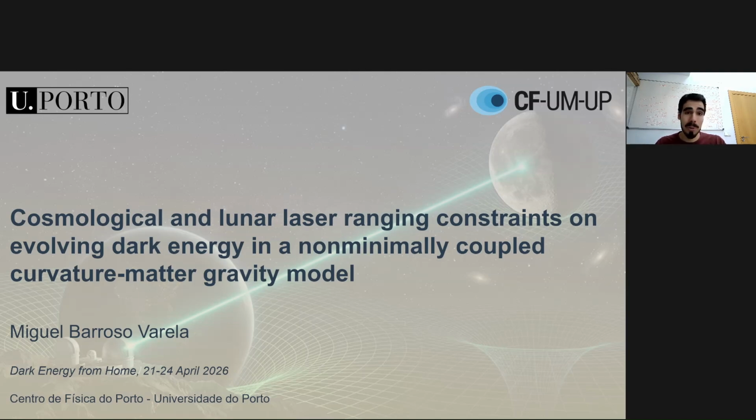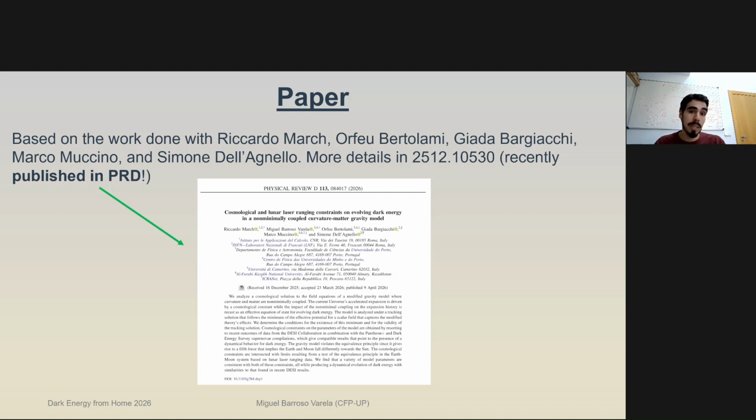I am a PhD student at the Center for Physics of the University of Porto, and I'm here to tell you about our work that has recently been published in Physical Review D called Cosmological and Lunar Laser Ranging Constraints on Evolving Dark Energy in a Non-Minimally Coupled Curvature Matter Gravity Model. If you want, you can find more details in the publication online or on the arXiv preprint if you so wish.